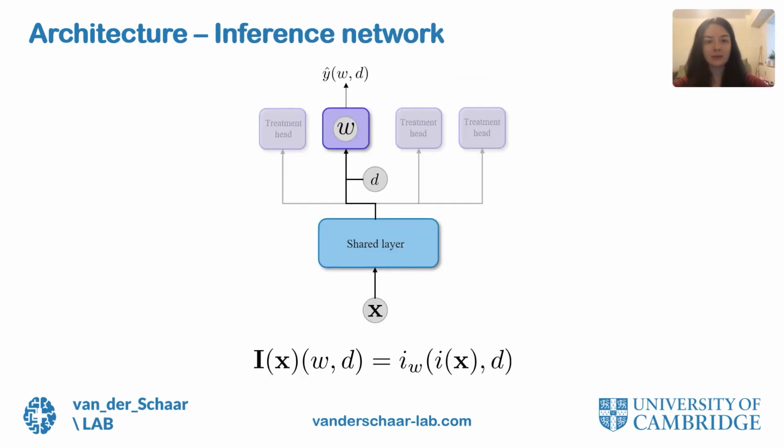The inference network has the same architecture as the generator, but only receives as input the patient features, as these are the only thing we have access to when using SAIGAN on a new test patient. The inference network can then be used to estimate the individualized dose response curves for each patient.